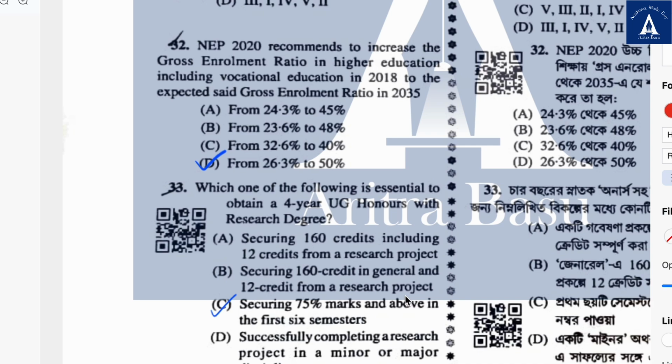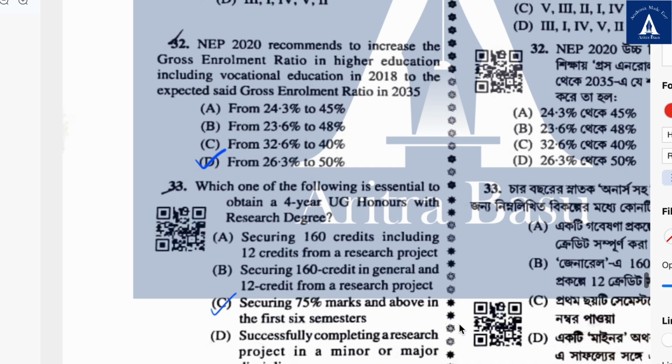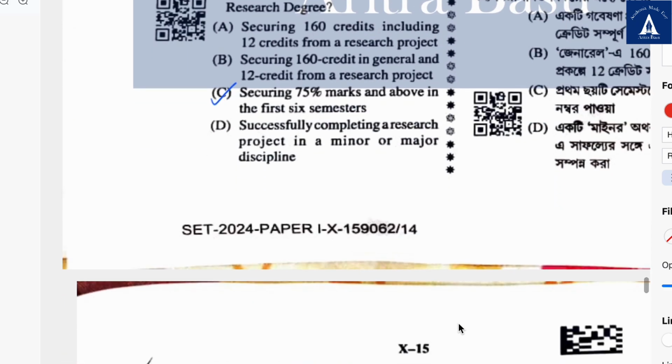33. Which of the following is essential to obtain a 4-year UG honors with research degree? I think it is securing 75% marks and above in the first 6 semesters. But if anyone knows better, please let me know.